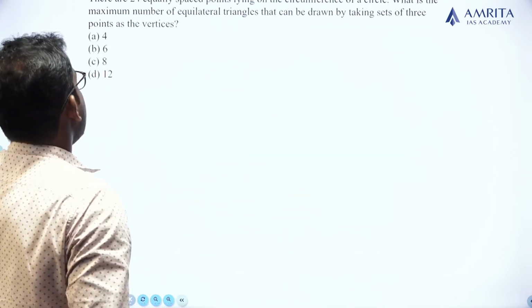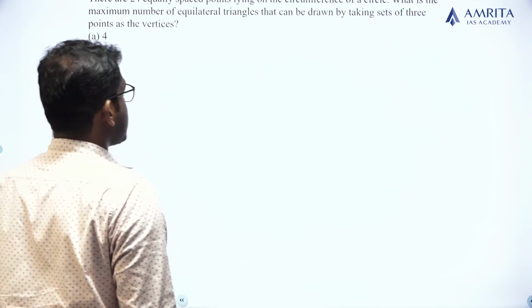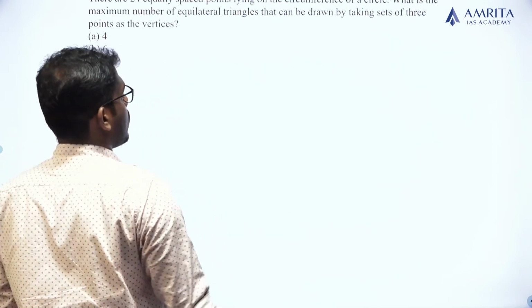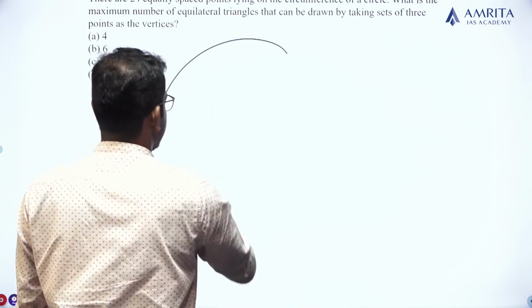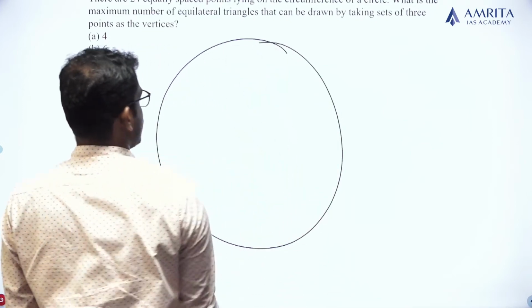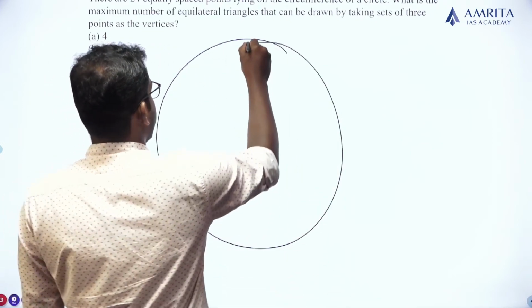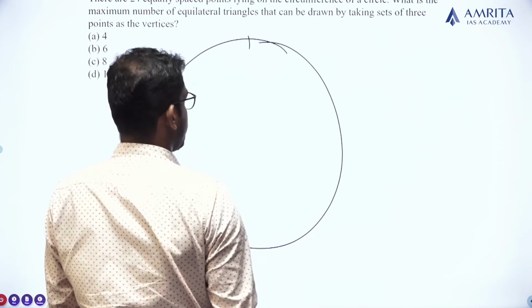Next question. There are 24 equally spaced points lying on a circumference of a circle. So this is a circle and it contains 24 equally spaced points.